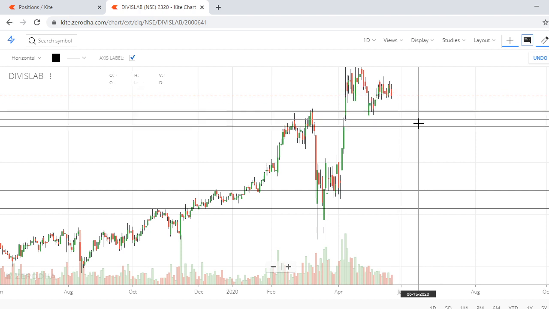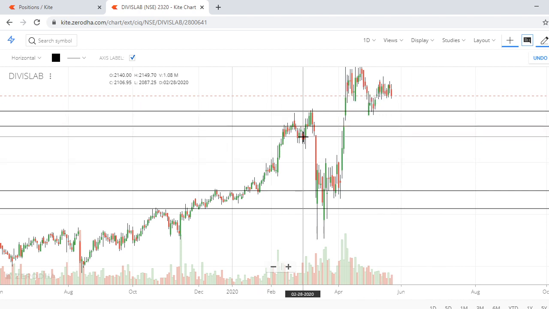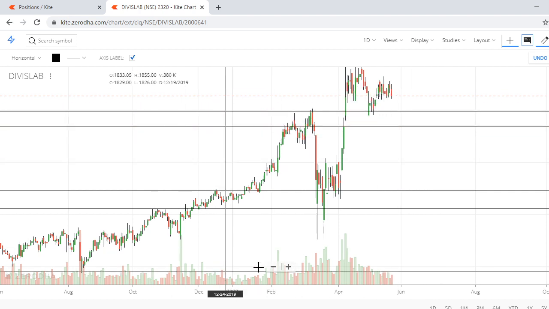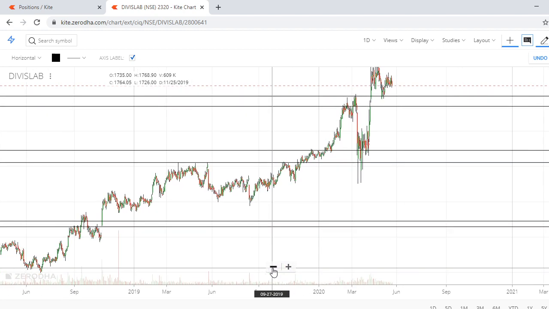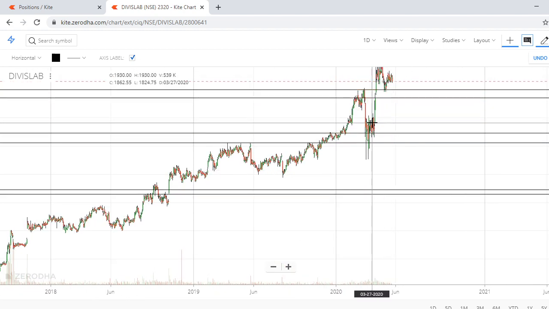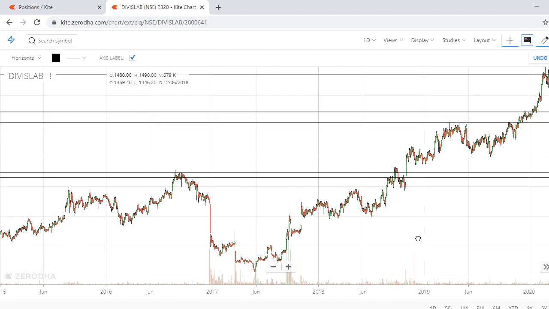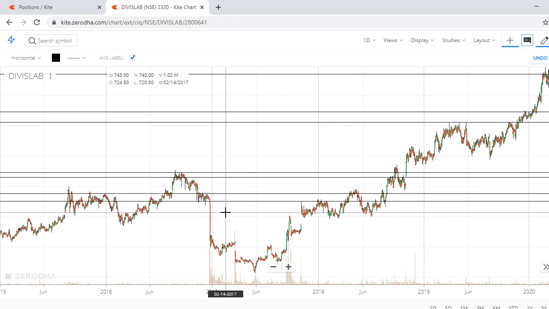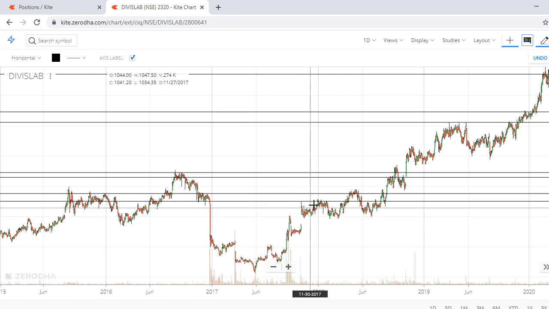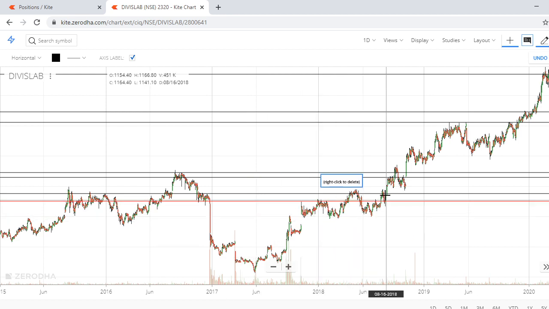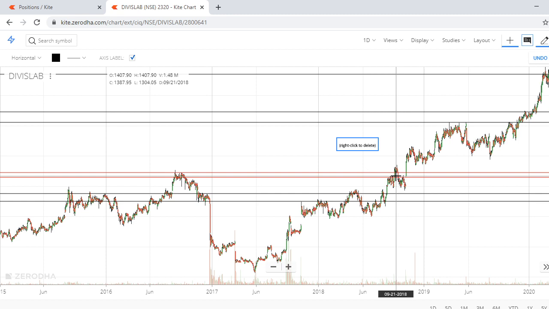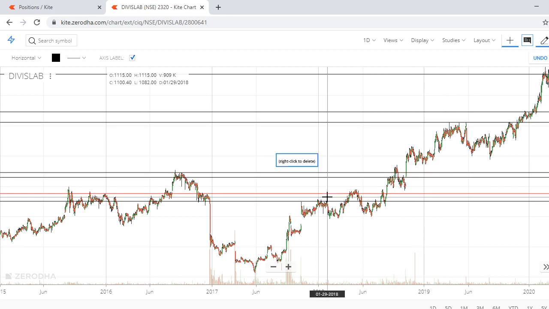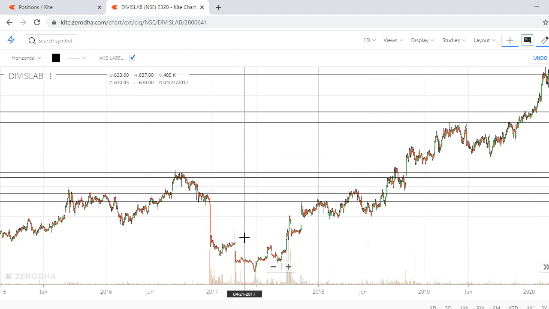Sir, how to identify this? Is there any way to identify apart from this? Because by experience you can see, you don't need to draw all these kinds of lines. By experience, by looking at the chart, you can easily identify that yes, there is a supply demand zone. See this. If you look at this, see, it tried to break, and it started breaking, went to the next level. So by looking at this you can identify.